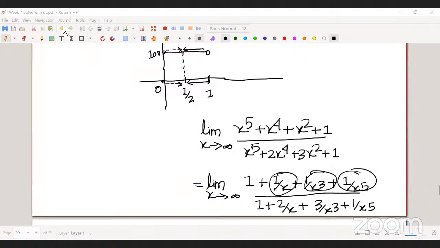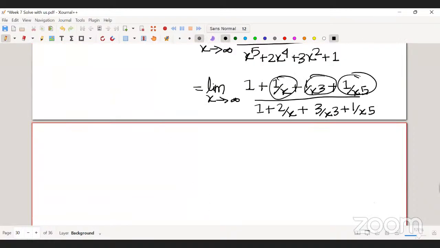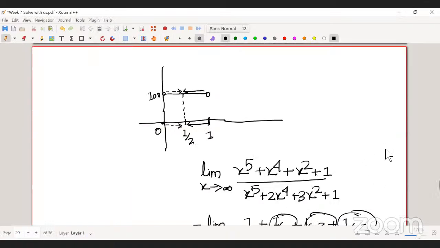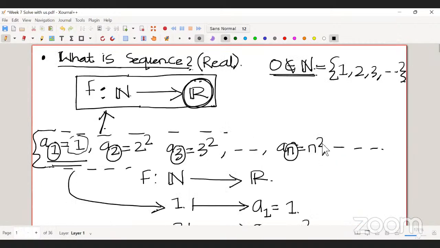Activity 7.4, question number 1, 7, and 8. Question number 1. I am just having a basic doubt: why only option 2, function f2 and f5, are the correct answers, and why not the others? So if you see in the beginning, what I have discussed.